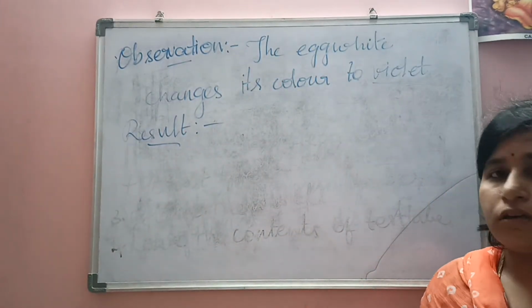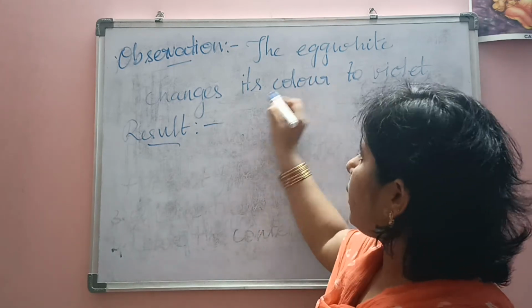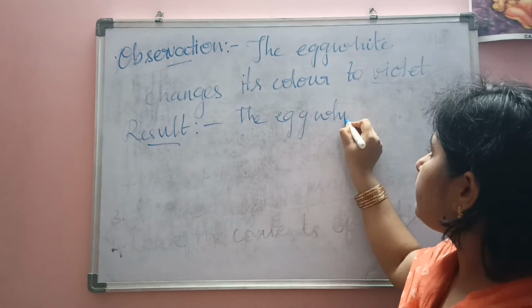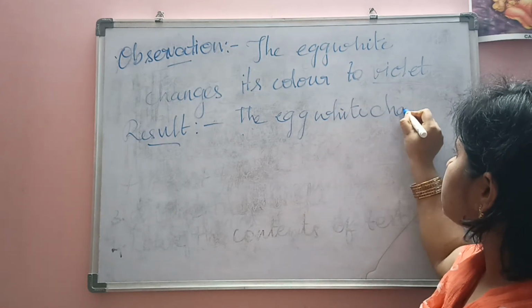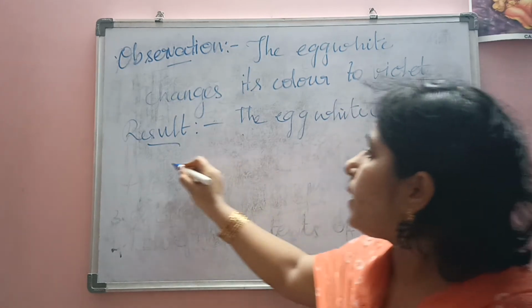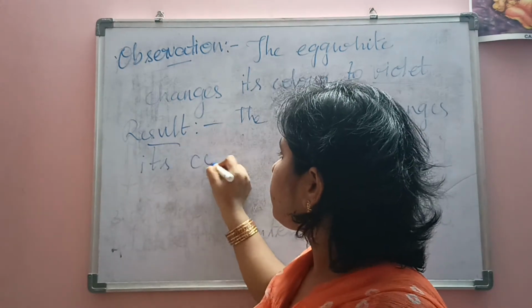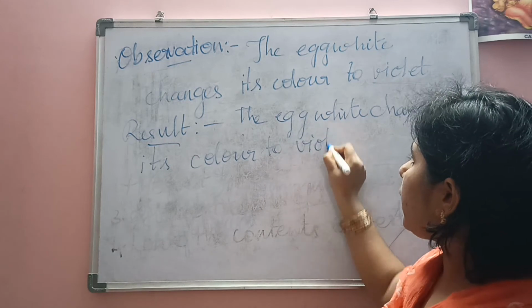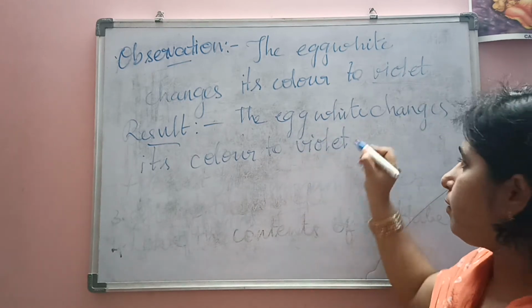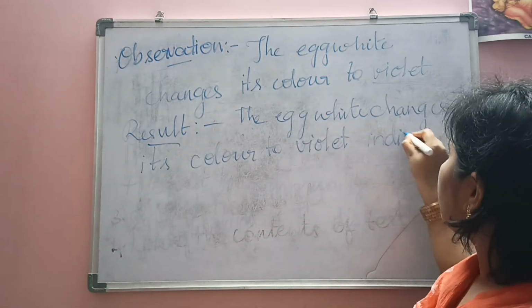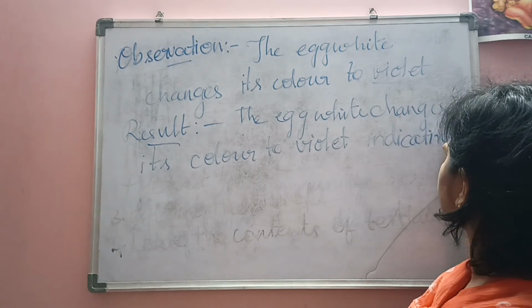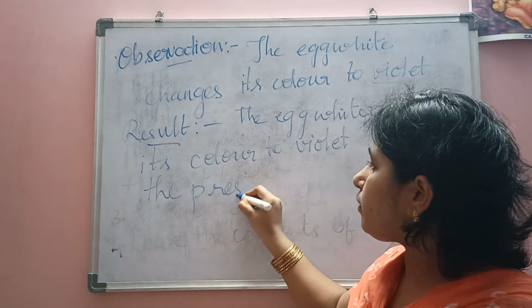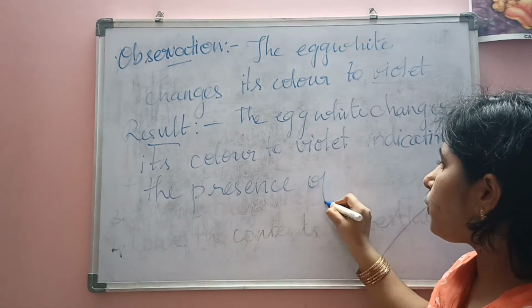So what have you got as the result? Nothing but the egg white changes its color to violet, indicating the presence of proteins.